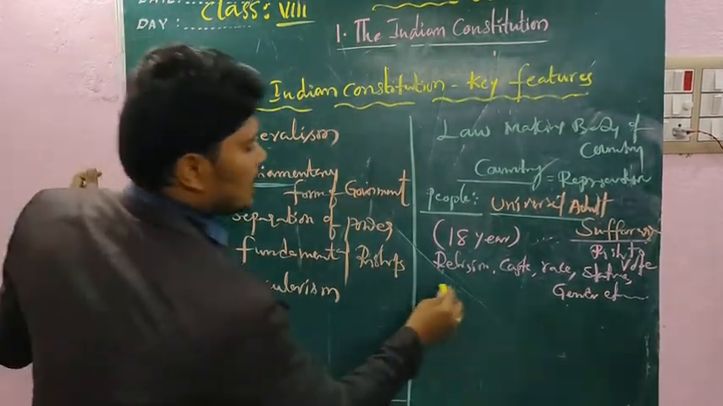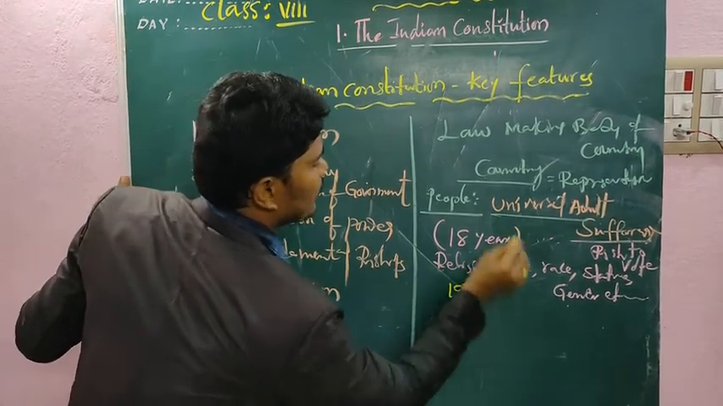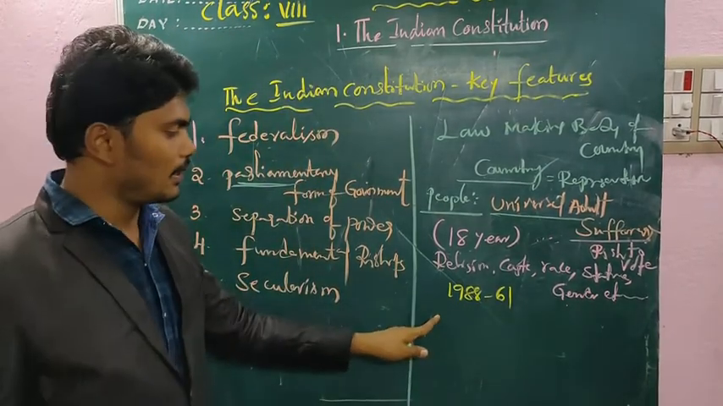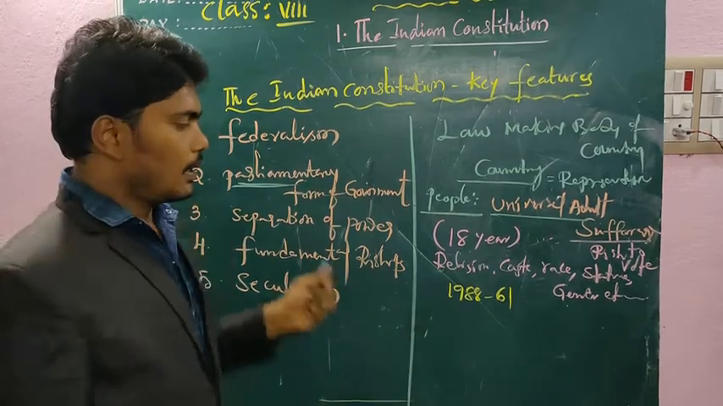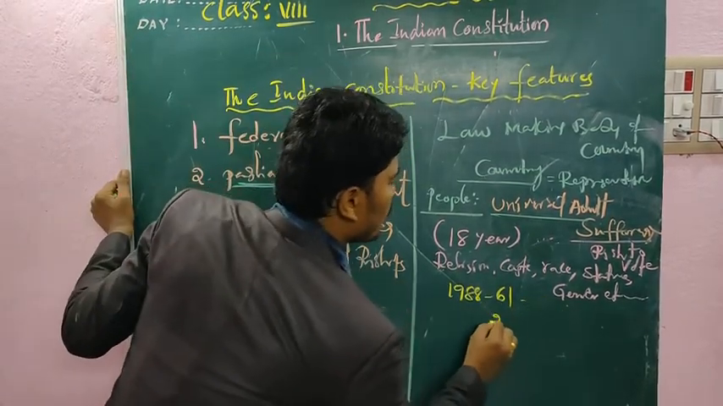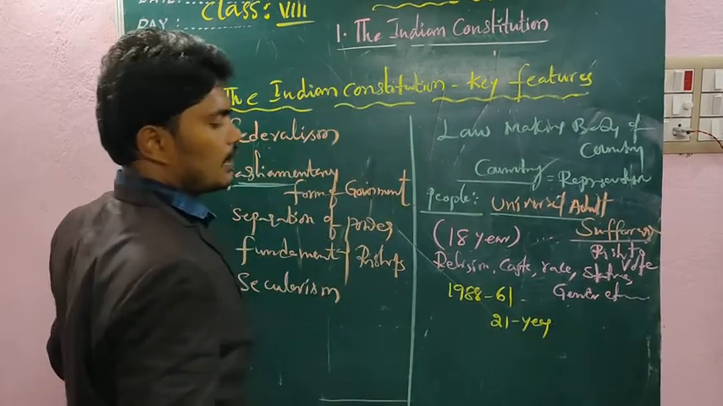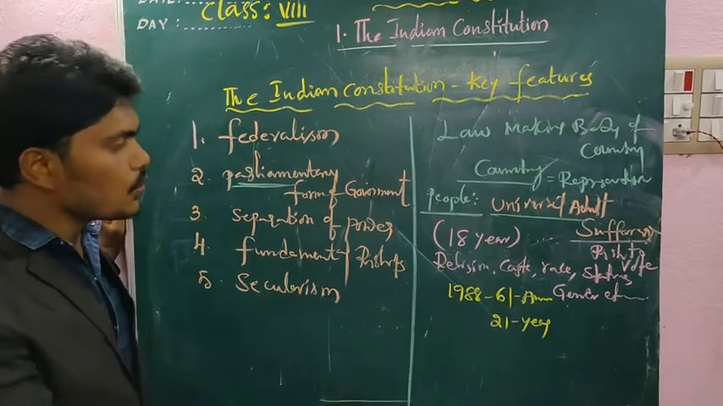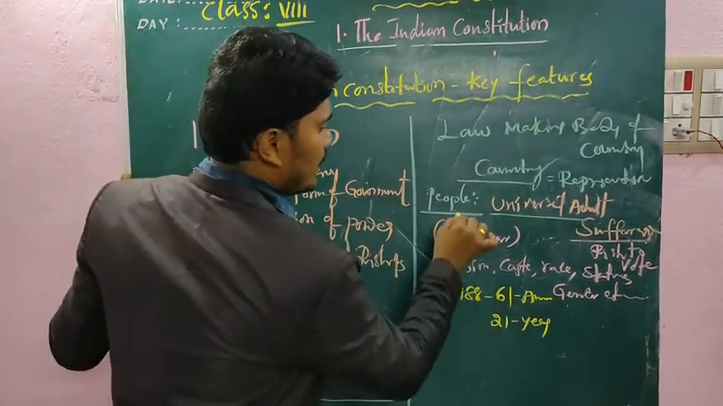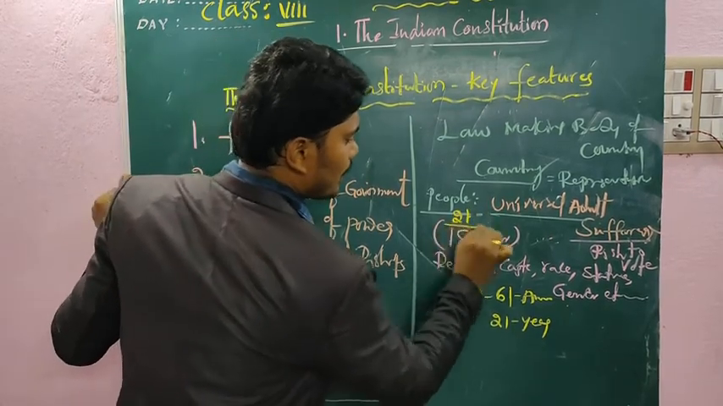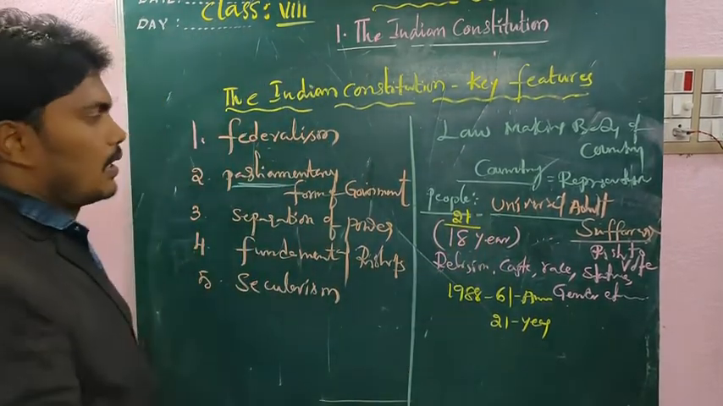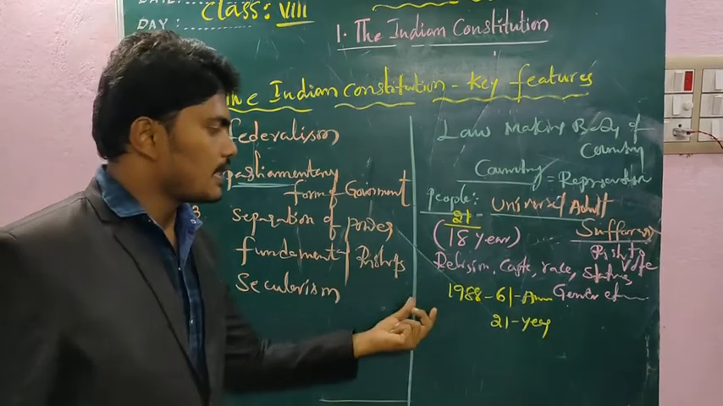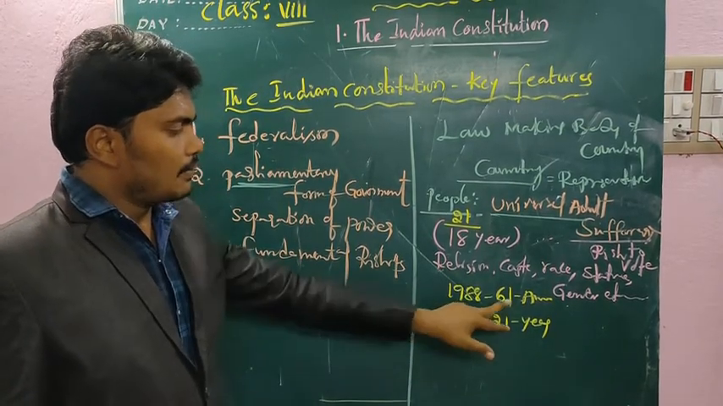Actually, in the year 1988, the 61st amendment. Before 1988, the age of the right to vote was only 21 years. But through amendment number 61 in the year 1988, they reduced the age from 21 to 18. Because those who are preparing for competitive exams, maybe it's useful, that's why I mentioned it here.